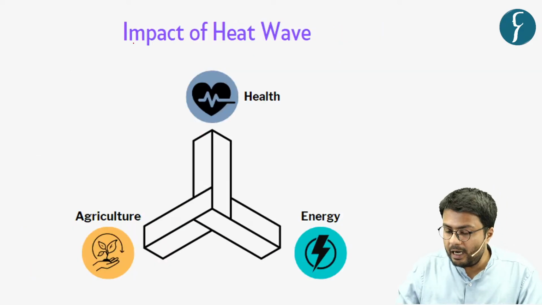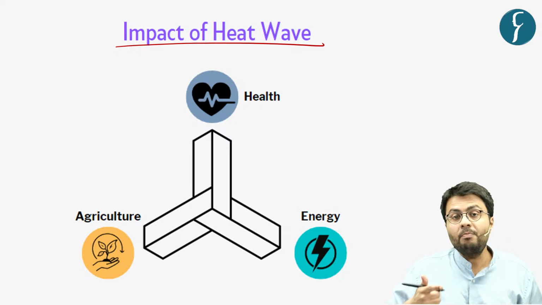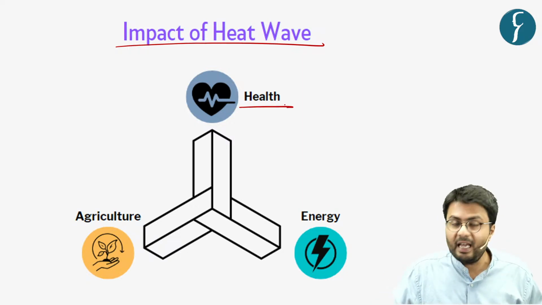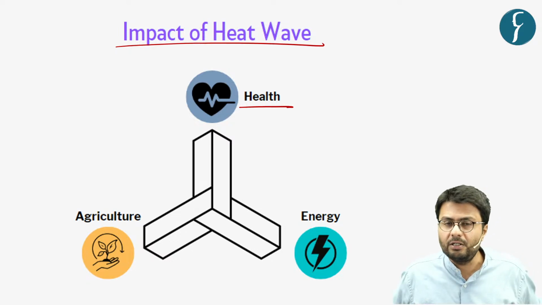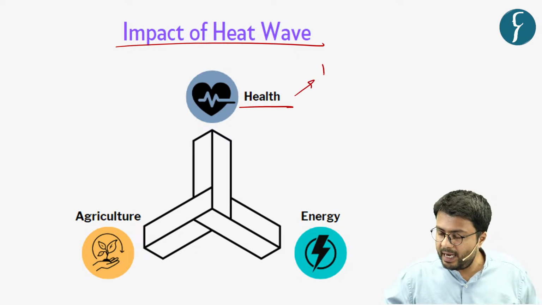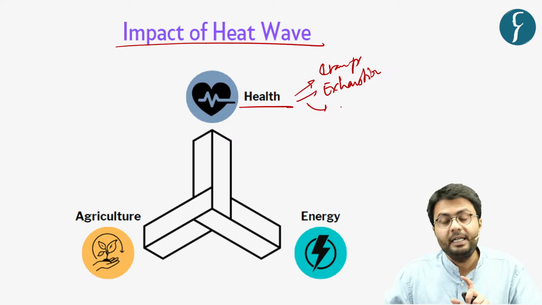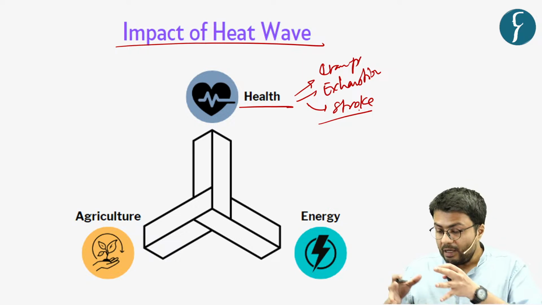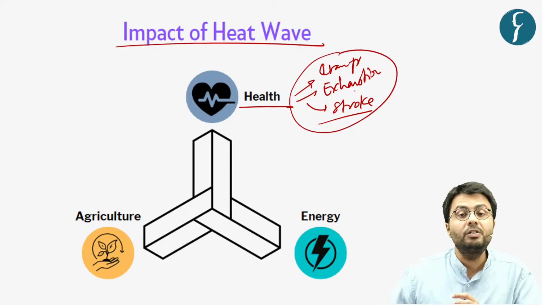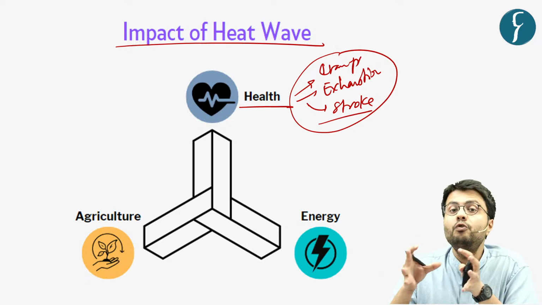Now let us understand how heat wave impacts various sections of society. Probably the most important impact of heat wave is the impact on human health. Because under excessive temperature conditions, we have seen people get struck by heat cramps, exhaustion due to excessive sweating, and it can also lead to stroke, which is caused by increased temperatures. Now these are quite dangerous for human health. Hence, this is a severe impact of heat wave on human health.